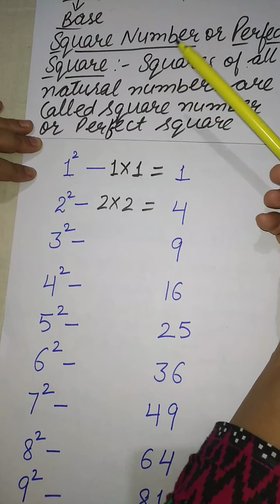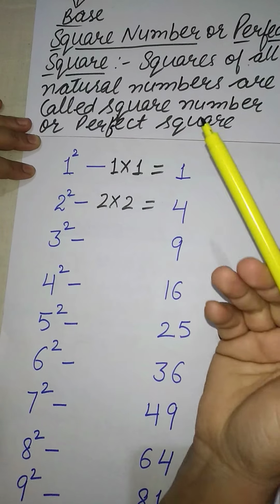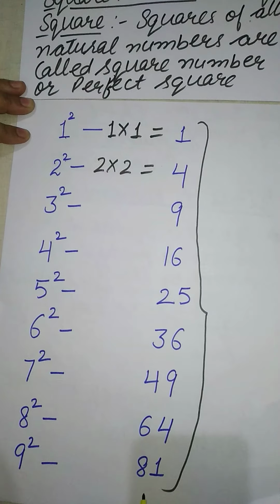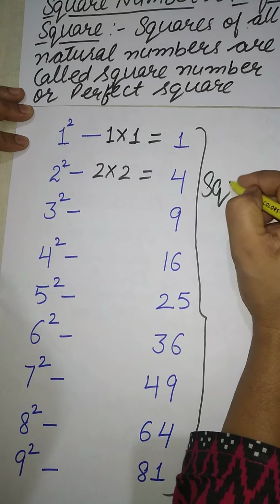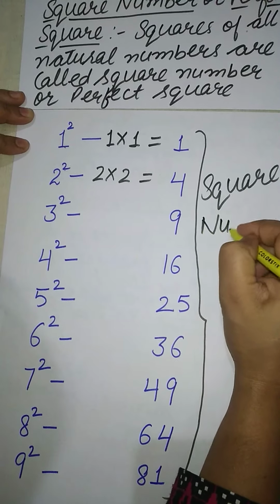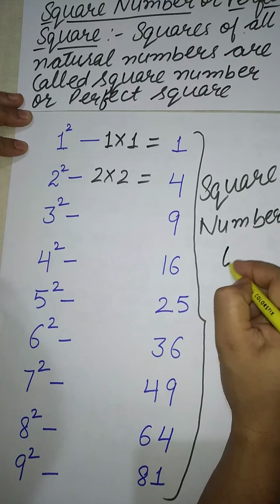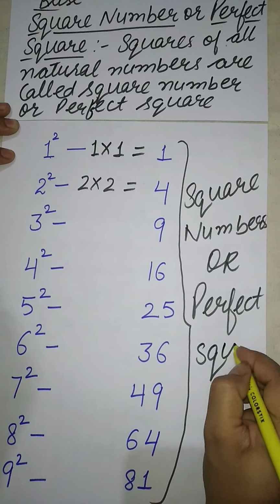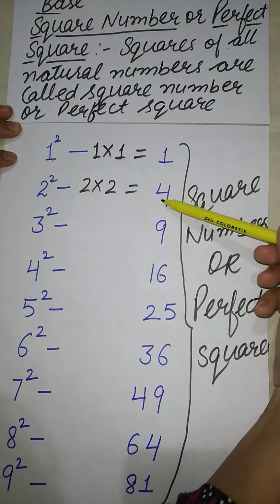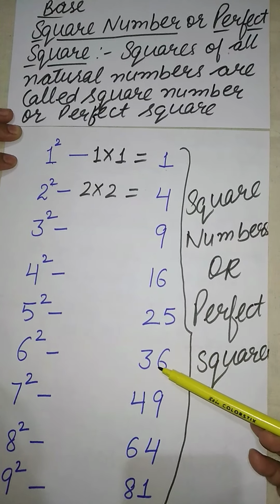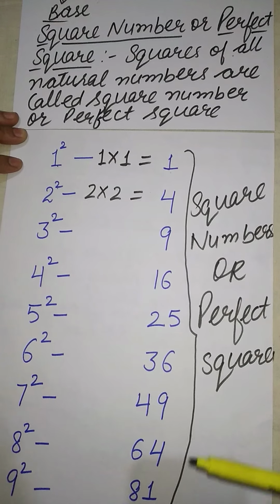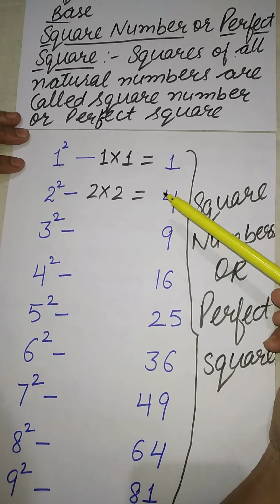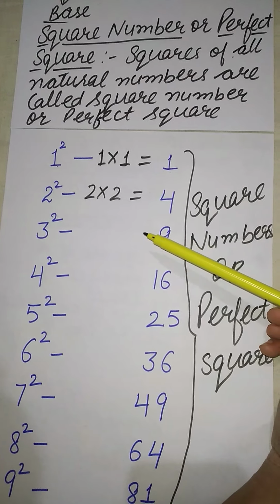Now we want to see the square numbers. This 1, 4 up to 81, all these are the square numbers or perfect squares. This 1, 4, 9, 16, 25, 36, 49, 64, 81. All these numbers are called the square numbers or perfect squares, as these are the squares of these natural numbers.